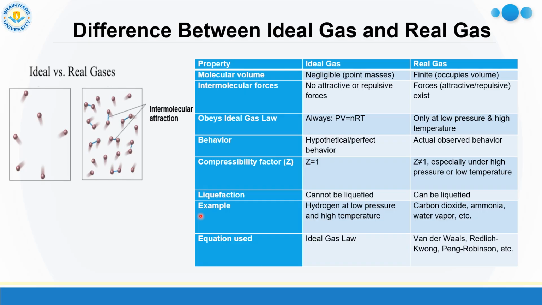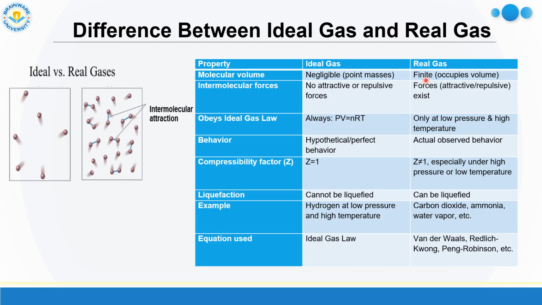Now this is a table for the difference between ideal gas and real gas. Number one, molecular volume. As I have already said, ideal gas molecules have negligible volume, that means they are considered as point mass. But in real gas, the gas molecules cannot be considered as point mass.